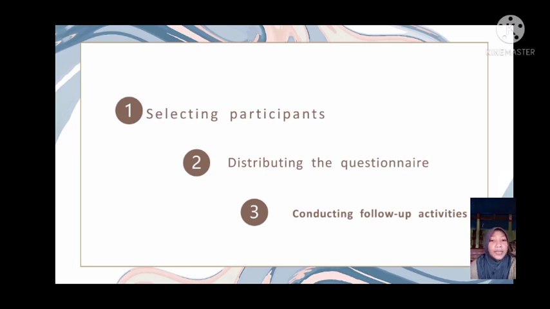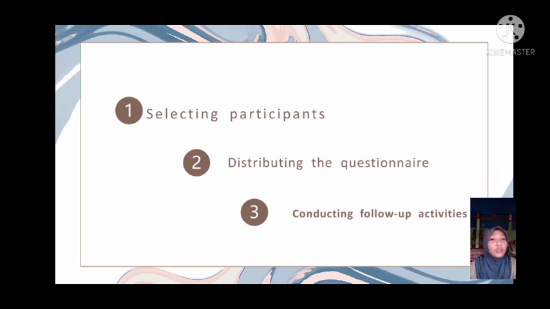An important decision faced by all is conducting follow-up activities. Despite your best effort, not everyone to whom you send a questionnaire is going to return it. Some recipients will have no intention of completing it.